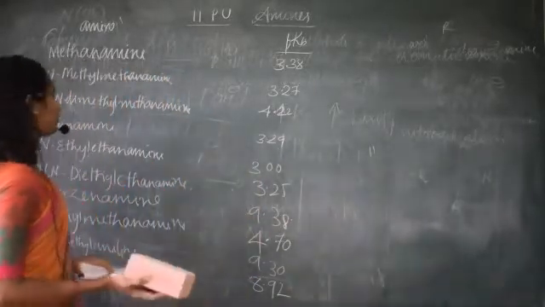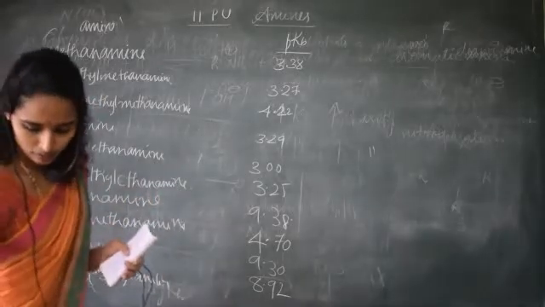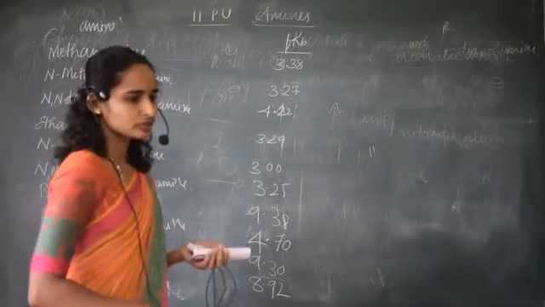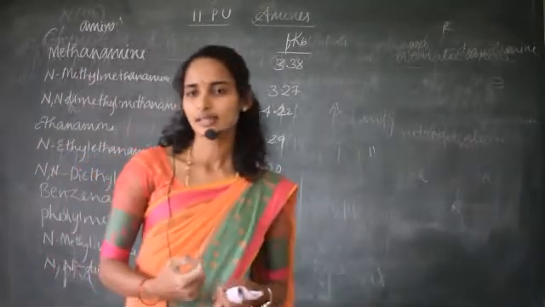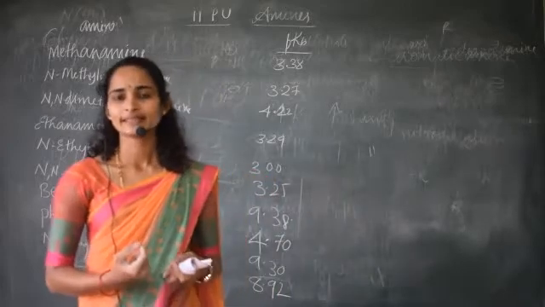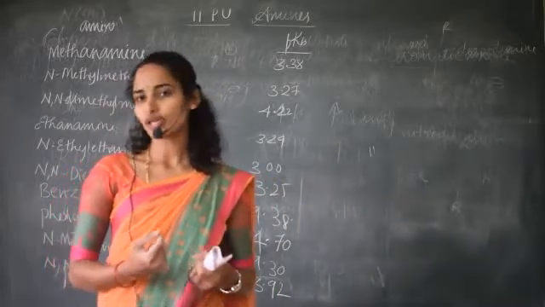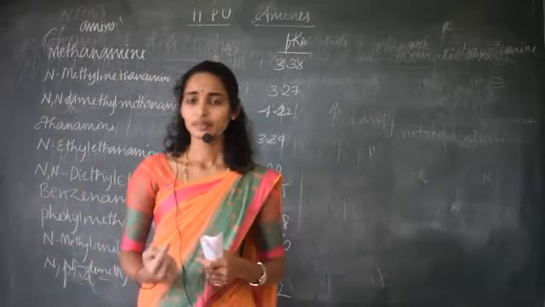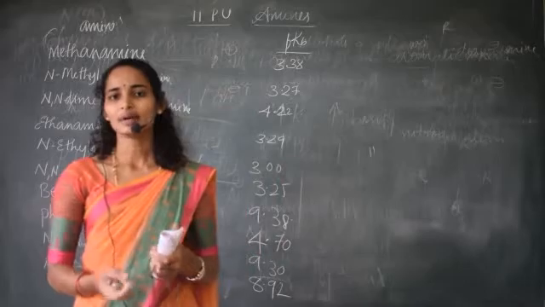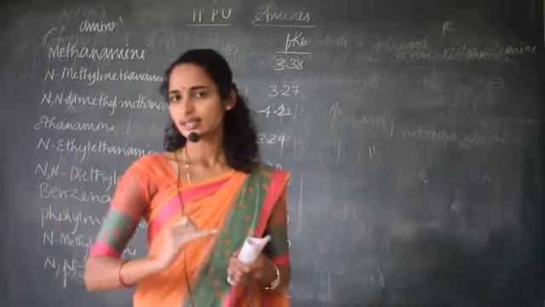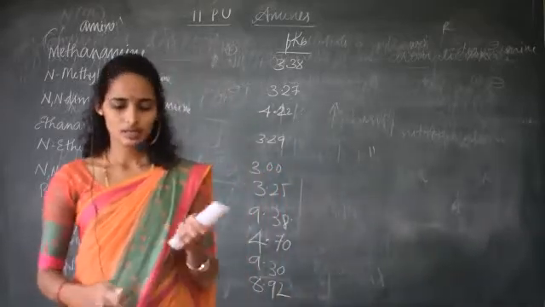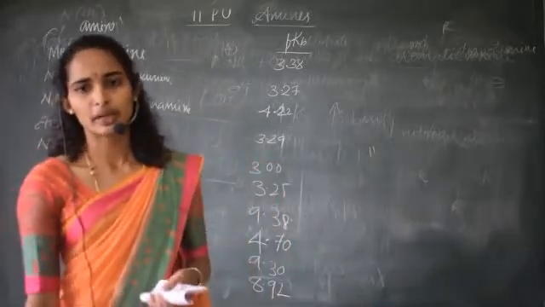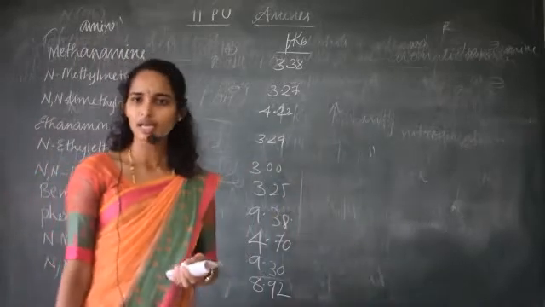First one is methanamine. I have also discussed in the previous class that the basicity of simple amines, like primary, secondary or tertiary amines, is greater compared to ammonia, and the basicity of aryl amines is less compared to these primary, secondary or tertiary amines.